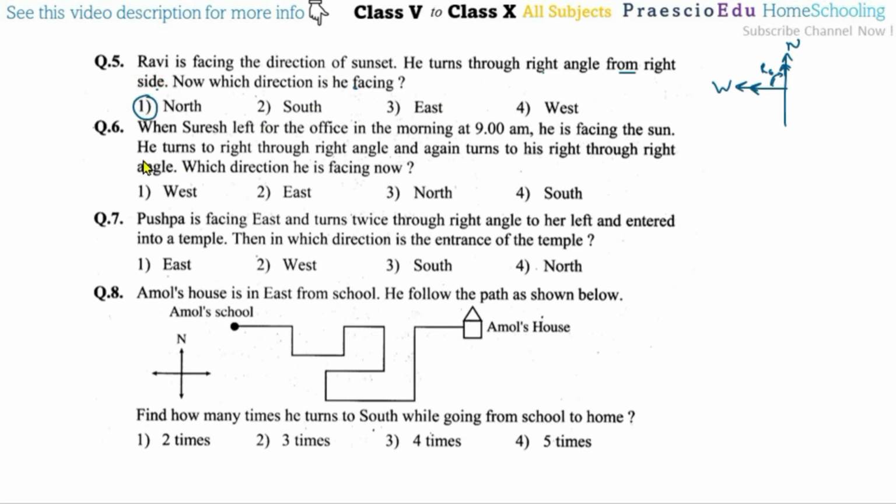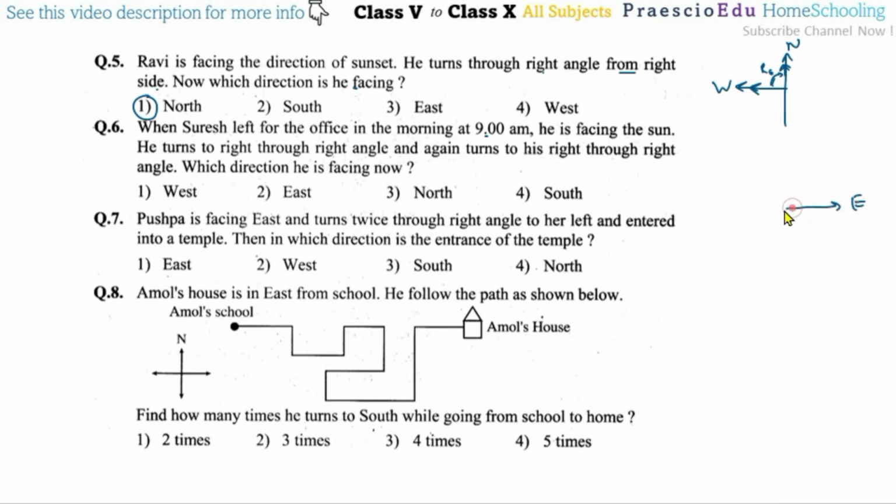Then question number 6. When Suresh left for the office in the morning at 9 a.m., he is facing the sun. Then he turned to right through the right angle and again turned to his right through right angle. Which direction is he facing? Now, first of all, the first condition, Suresh left for the office in the morning and he is facing the sun, means the direction is east.